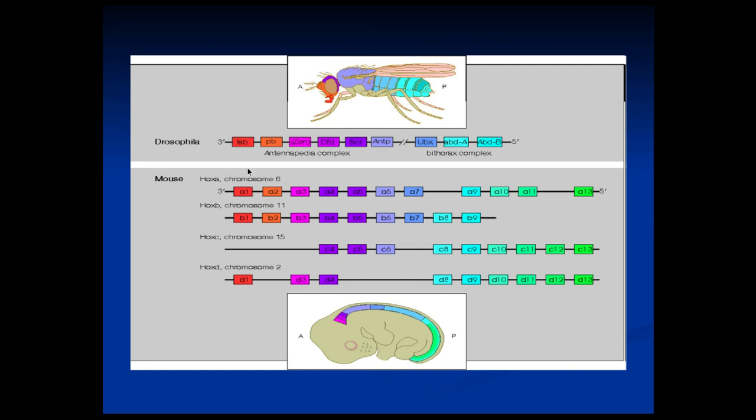But it turns out that even species that are very distantly related still have these same genes. I mean, they're a little bit different. They've evolved, but they're recognizably very similar genes. This is a mouse embryo. And a mouse, its body plan is determined by these same genes that lay out the body plan of a fruit fly. Okay? So let's call it there.